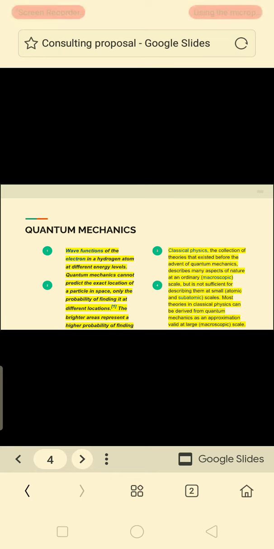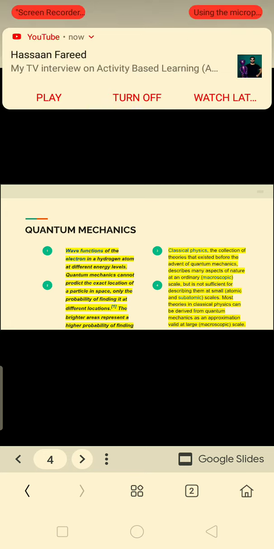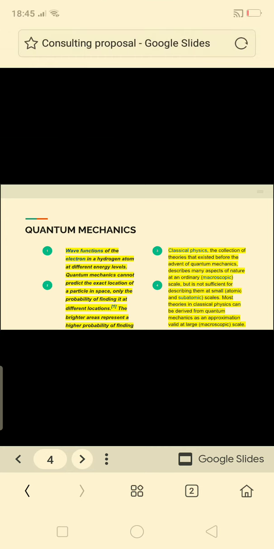Quantum mechanics cannot predict the exact location of the electric particle in space. Here we are discussing space: quantum mechanics cannot define exactly where the particle lies, the exact location of the particle in space, but it can only discuss the probability of finding the electron at different locations. So let's say it's an electron.